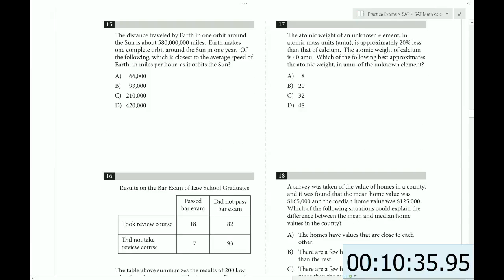The distance traveled by Earth in one orbit around the Sun is 580 million miles. Earth makes one complete orbit around the Sun in 1 year. Okay. Of the following, which is the closest average speed in miles per hour? So it goes this many miles. And how many hours are there in a year? That's the other question. So 1 year.